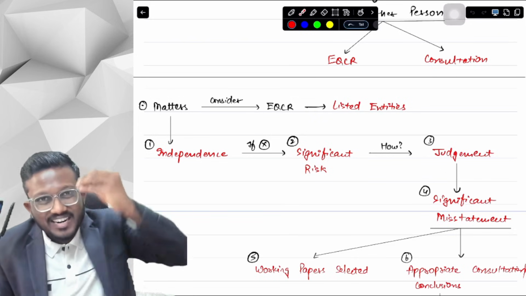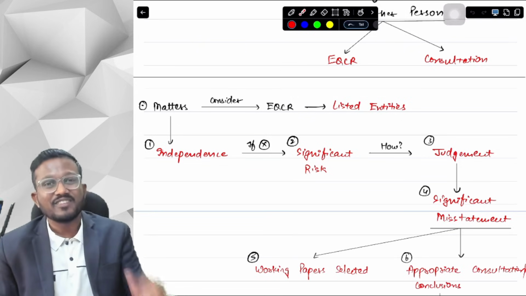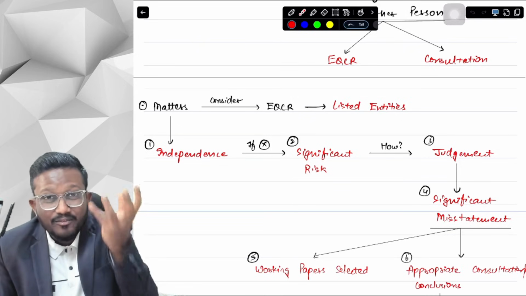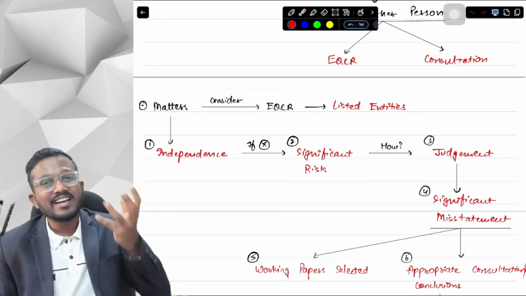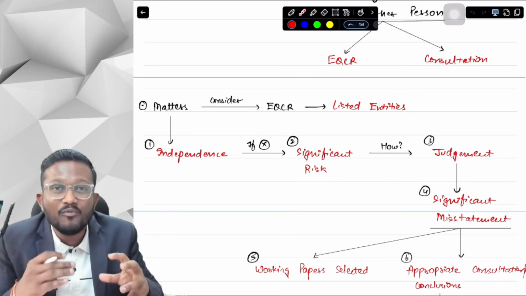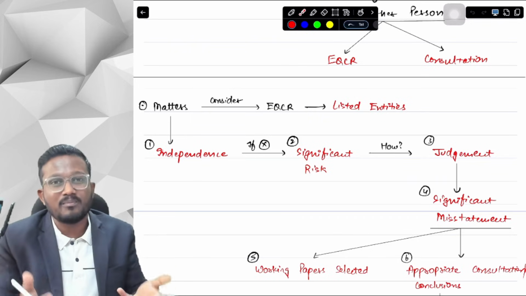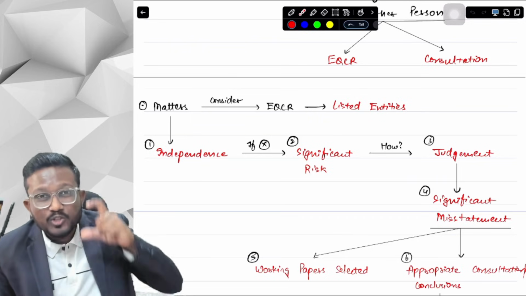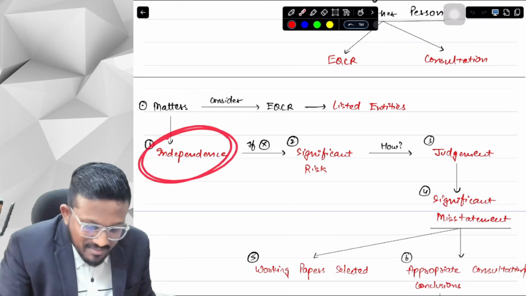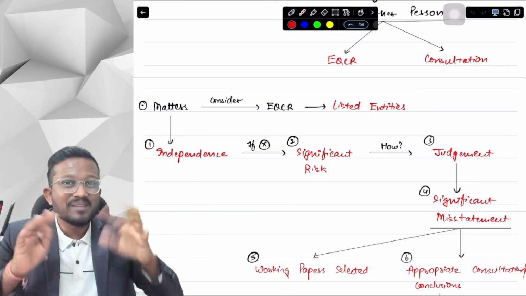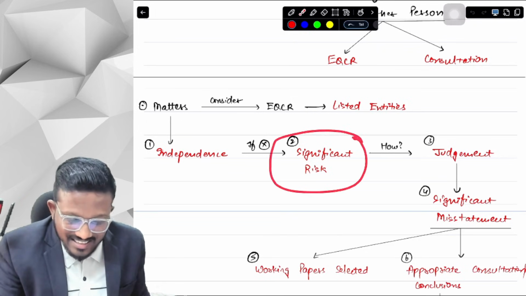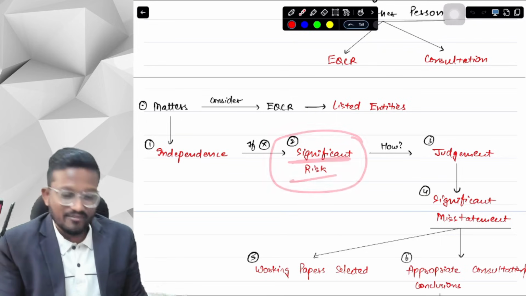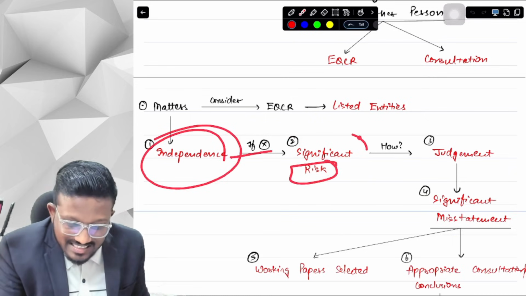The most important, basic requirement that I will have to check is whether the engagement team is itself independent or not. Like if the engagement team is not independent, then with what quality would they perform the work? So I will have to check first of all whether the engagement team is independent or not. If independence is not there, then this risk is a significant risk.